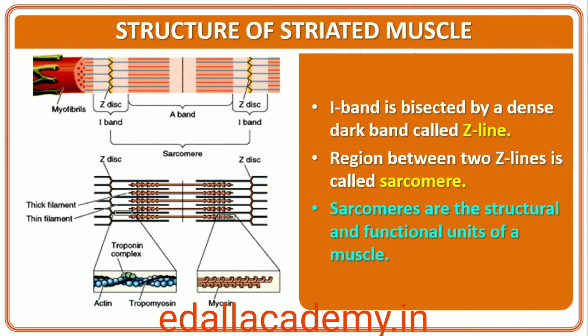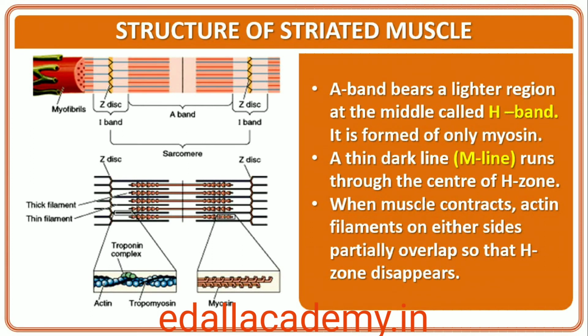In a resting state, the edges of thin filaments on either side of the thick filaments partially overlap the free ends of the thick filaments, leaving the central part of the thick filaments. This central part of thick filament, not overlapped by thin filaments, is called the H-zone.